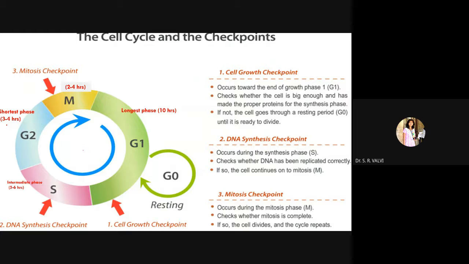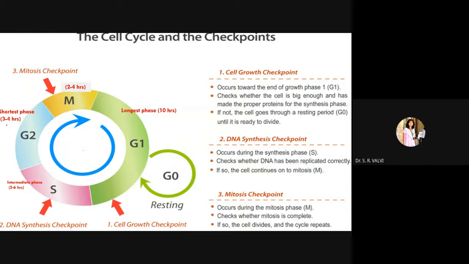So the DNA synthesis which started in the S phase is completed in the G2 phase. And after completing its 3 to 4 hours, the cell now enters the next phase, that is the mitosis phase.